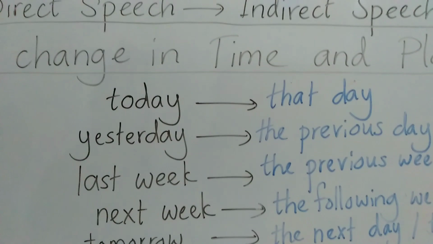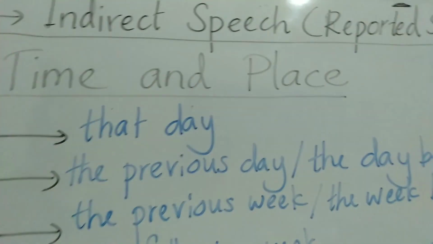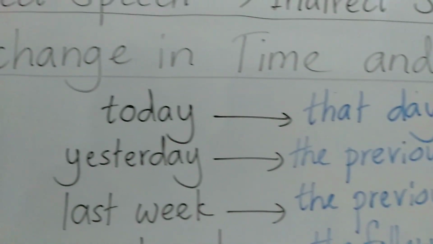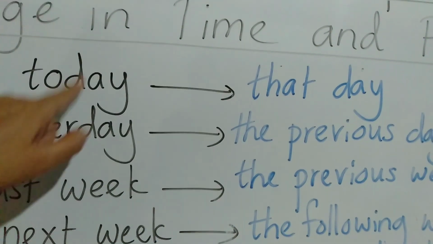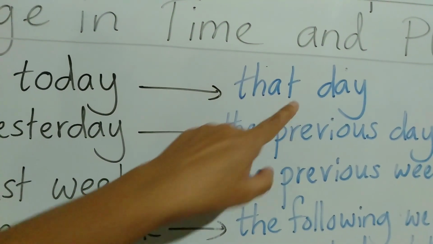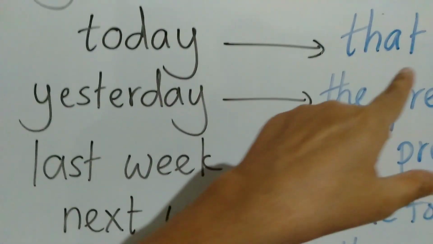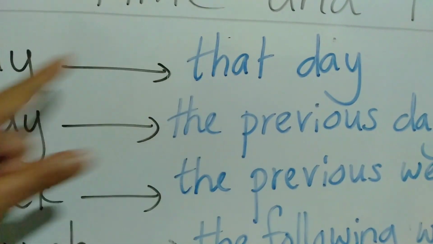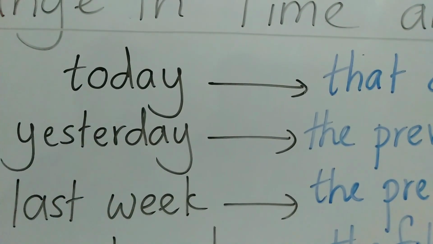Now I discuss with you, children, a change in time and place. Today, we turn into that day. Whenever we write indirect speech, we write that day instead of the word today.